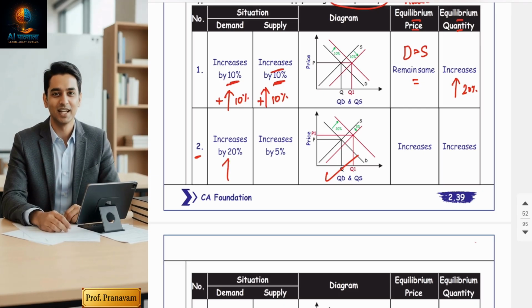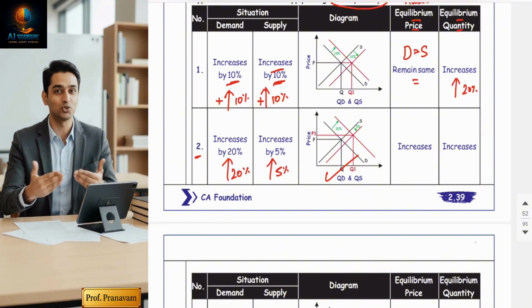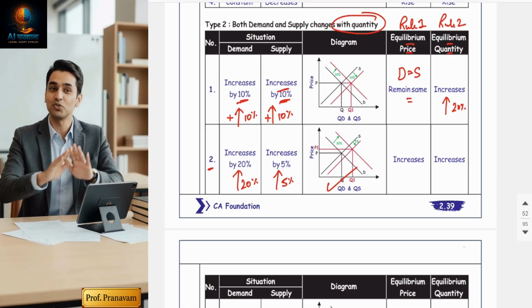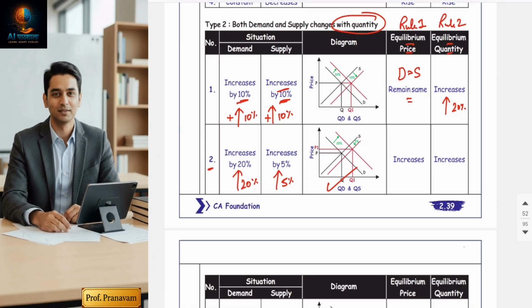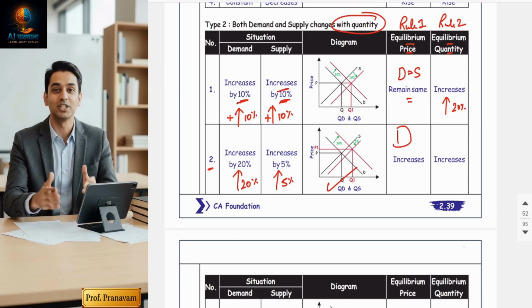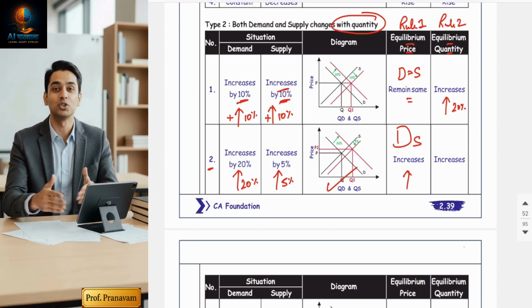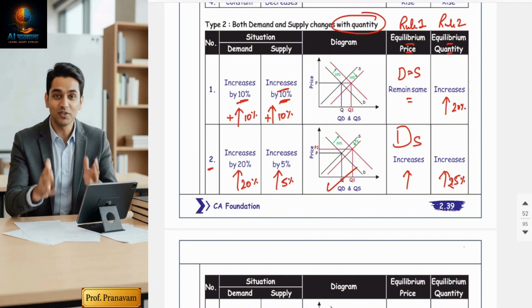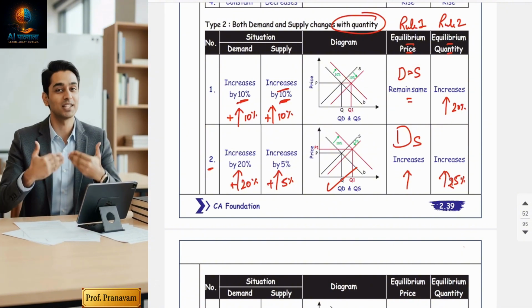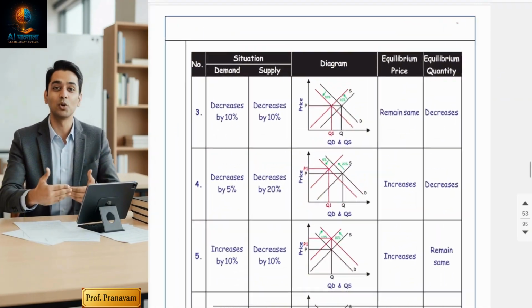Now see, demand is increasing by 20%, but supply is increasing by 5%. Now understand equilibrium price. For price you have to do the comparison. Demand and supply both are increasing, no doubt, but demand is increasing by more, so demand will be more than supply, price will increase, an inflationary situation will be there. Quantity: when both are increasing, quantity will increase by 25%, plus 20 and plus 5. Hope you got it.